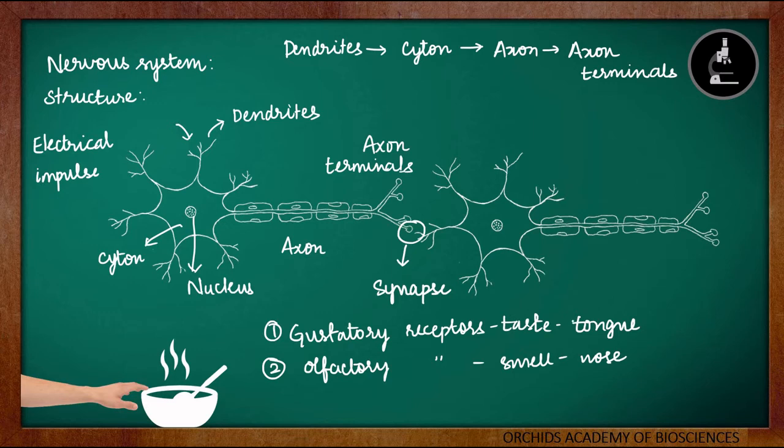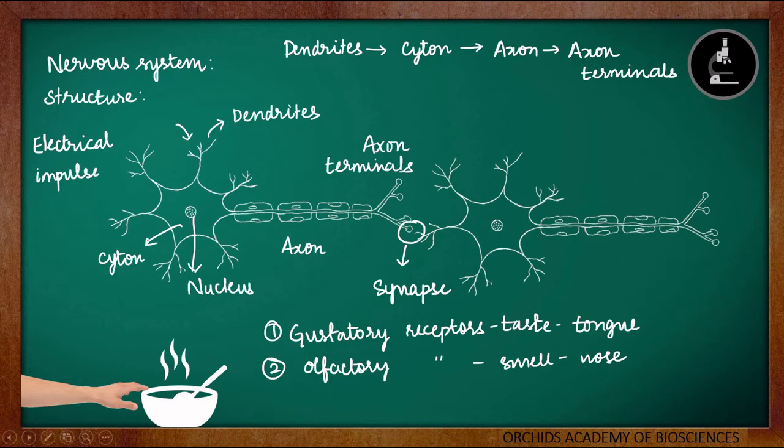So different organs are responsible for sensing different substances. For example, the tongue is responsible for sensing the taste of the food, whereas the nose is responsible for smelling the food or identifying the smell of the food. So these receptors are nothing but the neurons which will receive the information from surroundings. It can be taste, smell, touch, or any other information. So that is all about receptors.